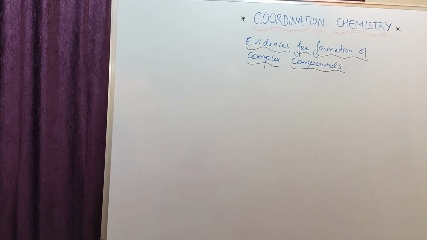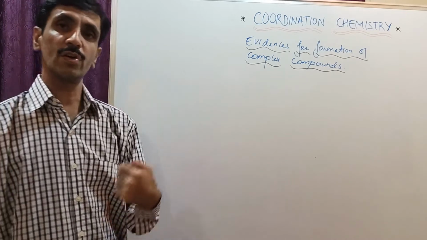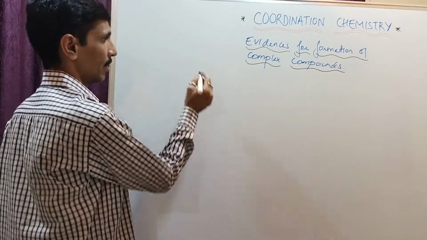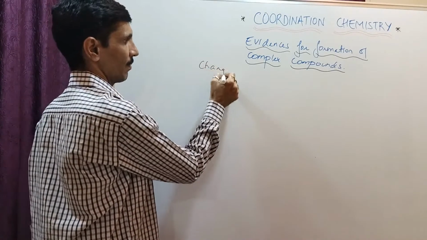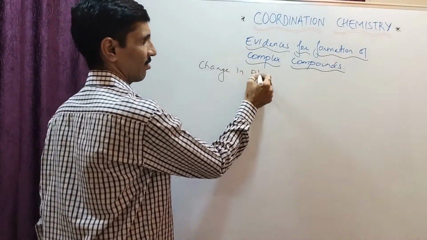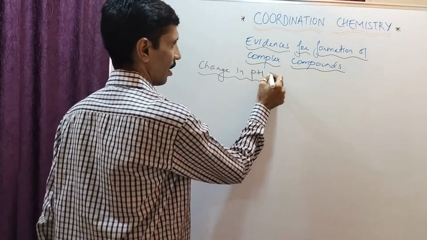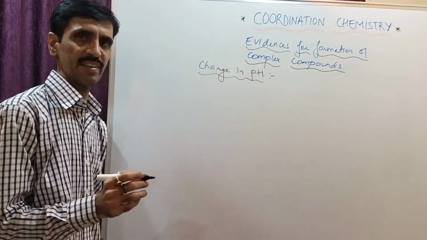Alright, my dear friends, you have gone through the three evidences. First one was change in color, the second one is change in solubility, and the next one is about change in the conductometric measurements. Okay, now, my dear friends, we go into the next category, and that is about the change in the pH. Yes, my dear friends, you know what pH is. Okay, it's all about the concentration of the H+ ions.